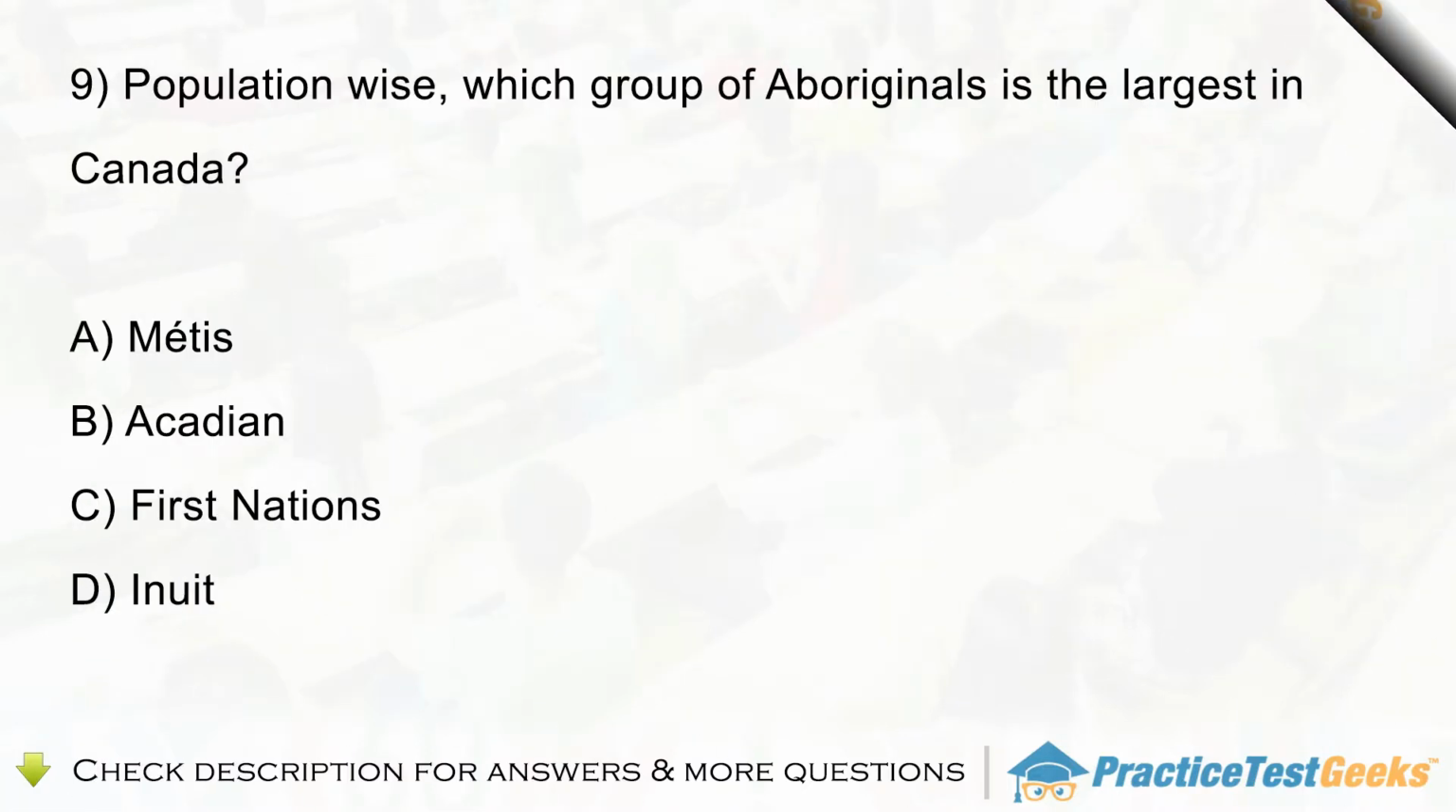Question 9. Population-wise, which group of Aboriginals is the largest in Canada? A. Métis. B. Acadian. C. First Nations. D. Inuit.